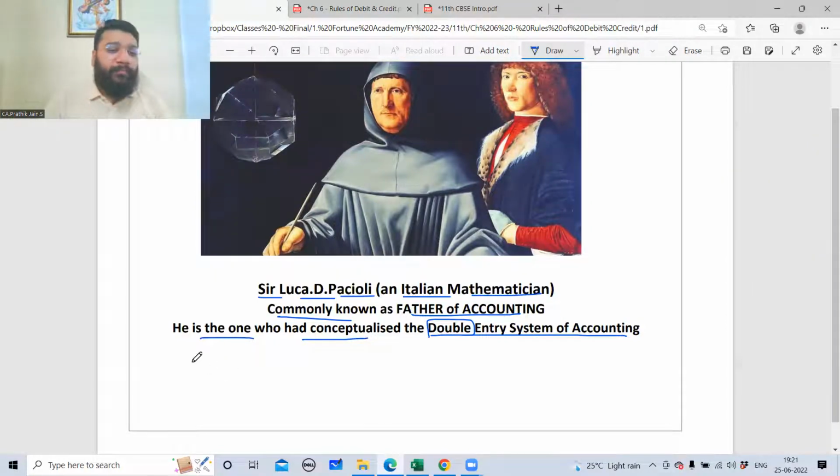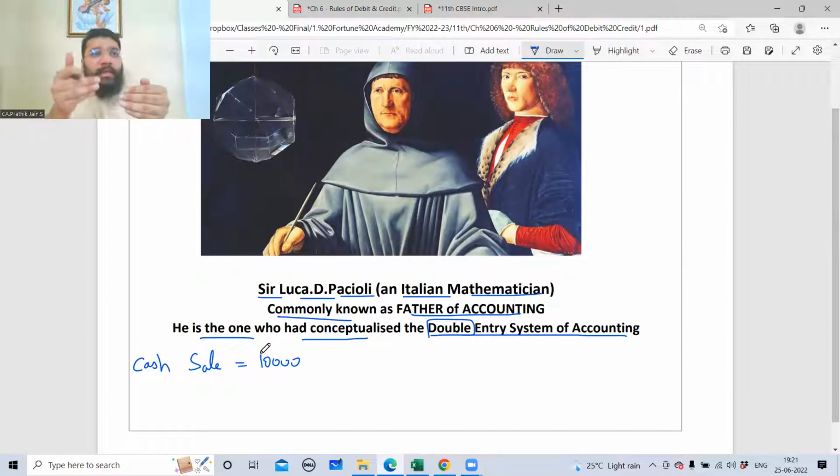For example, I am doing a cash sale. All of you understand what a cash sale is? I have sold goods to the customer, and on the spot, immediately the customer has given me the money. So that is a cash transaction, and more specifically, it is called a cash sale. Here, guys, two accounts are affected. There are two impacts in this particular transaction.